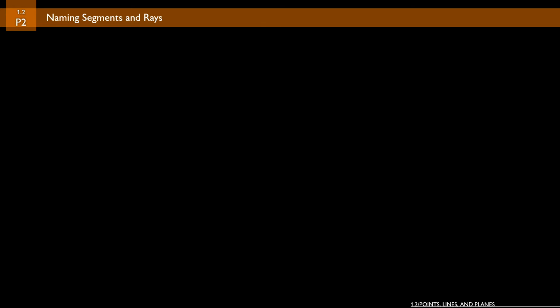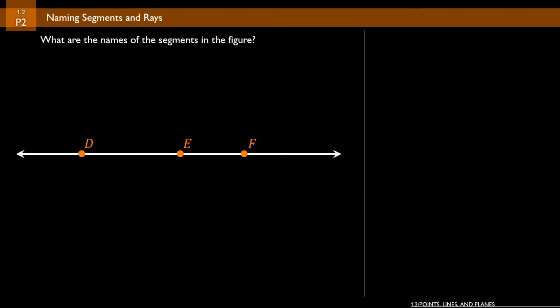Now in problem number 2, we're looking at naming segments and rays. The first problem that we're going to solve is, what are the names of the segments in the figure that we see here? So we have points D, E, and F, which are collinear. And we want to look at how segments are named, which is, again, 2 points. So we can say segment DE, segment EF, or segment DF. All three of those segments are correct answers for this question.